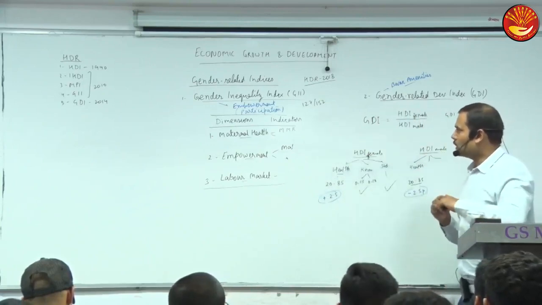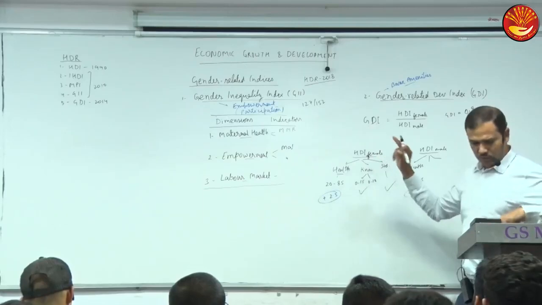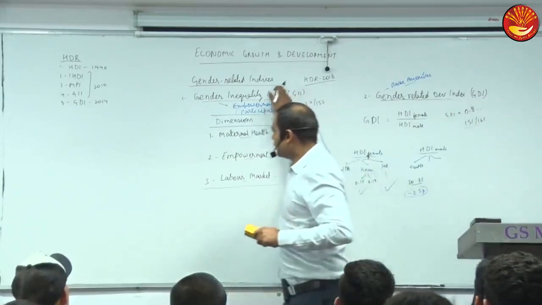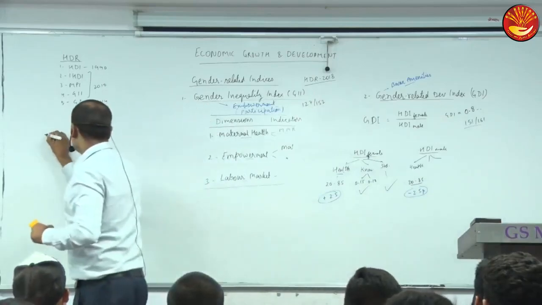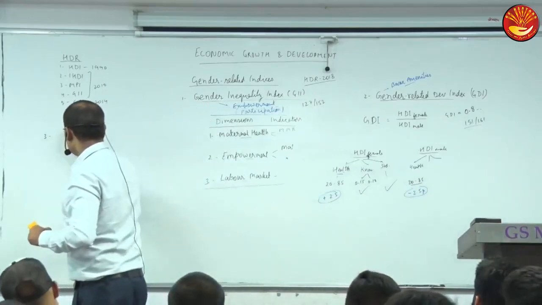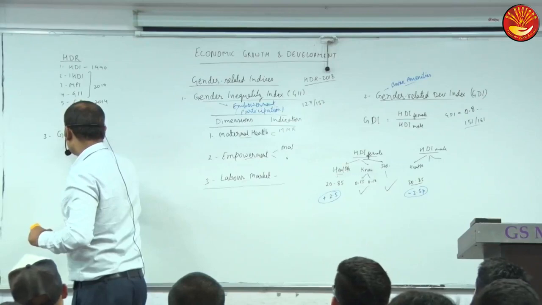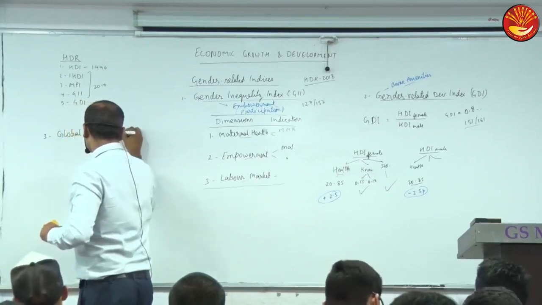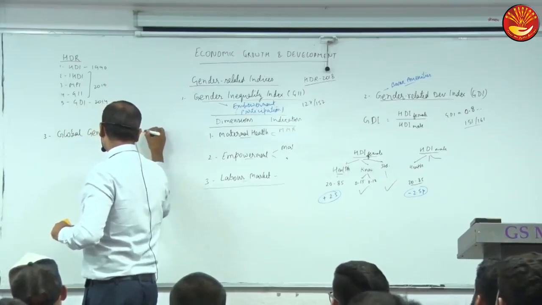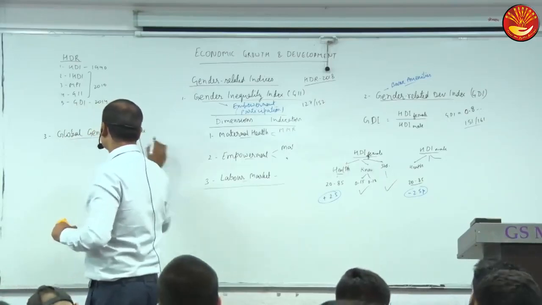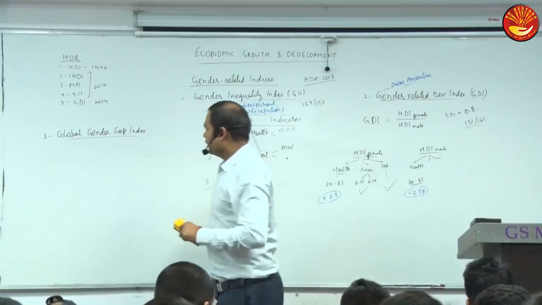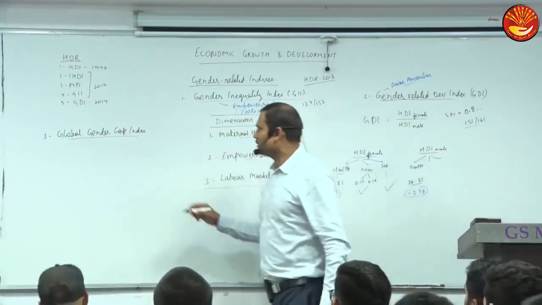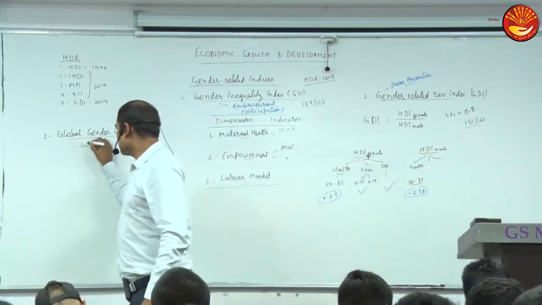Clear? Okay, so these are two indices which are published in the Human Development Report. Now I will discuss a few more gender related indices. One gender related index is the Global Gender Gap Index. Which organization publishes this index? World Economic Forum.